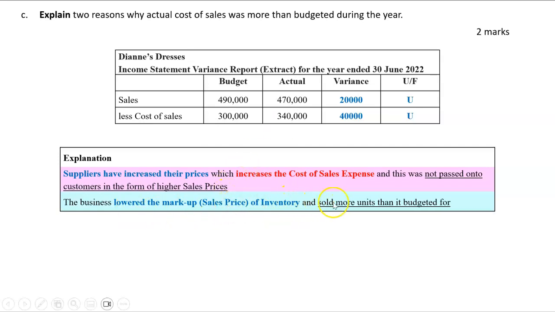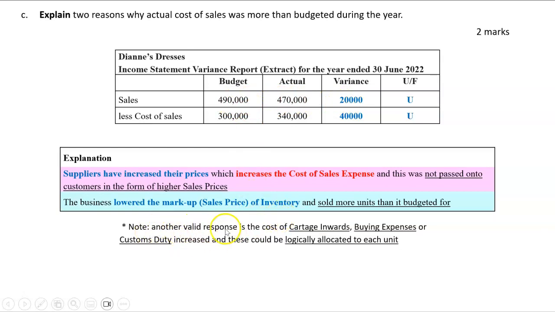All right, so we lowered the price of inventory and we sold more units. That would explain why this was actually more than budgeted, so we sold more units, so cost of sales is more than we budgeted, yet because we sold each one much cheaper than we expected, the sales result was actually unfavorable. It was actually less than budgeted for. So that's a really tough question.